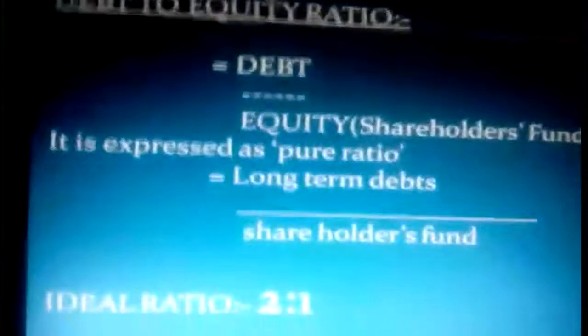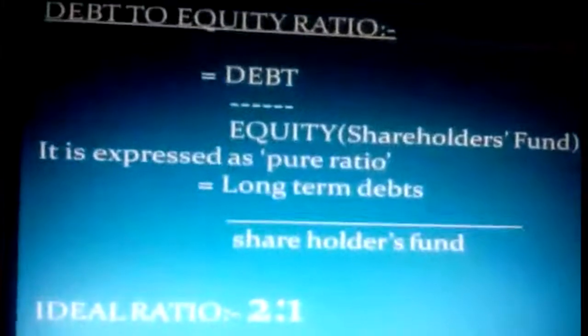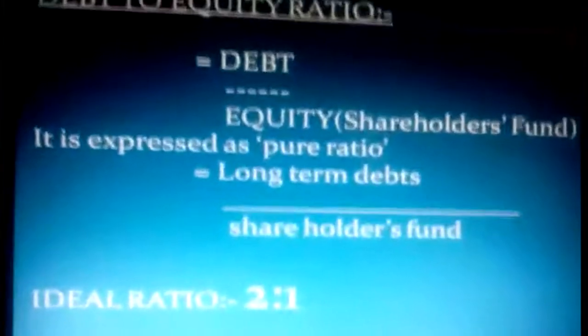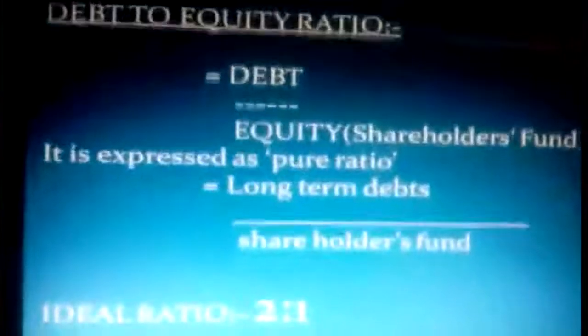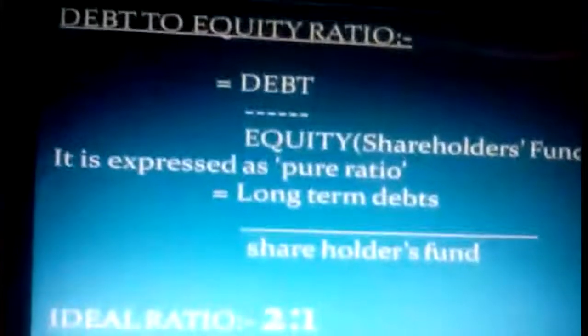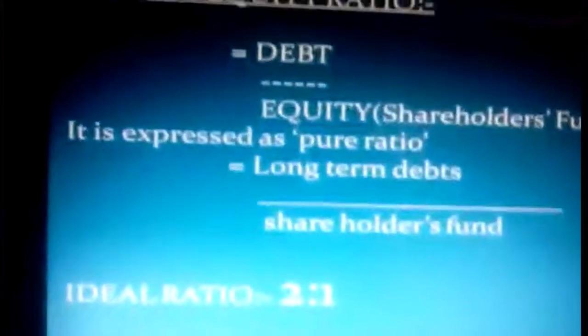Then here is the formula for the debt to equity ratio. What is the formula? Debt divided by equity. Equity is nothing but what we also call shareholders' fund. The numerator is debt and the denominator is equity. Basically you have to remember it like this. It is expressed as a pure ratio.